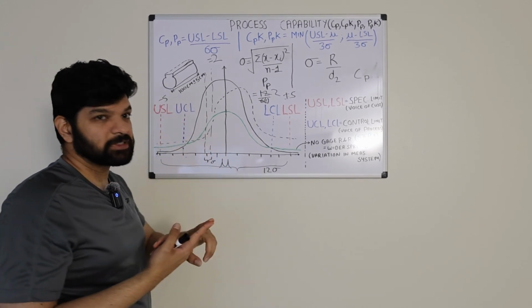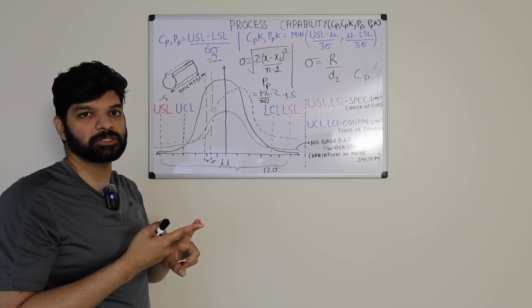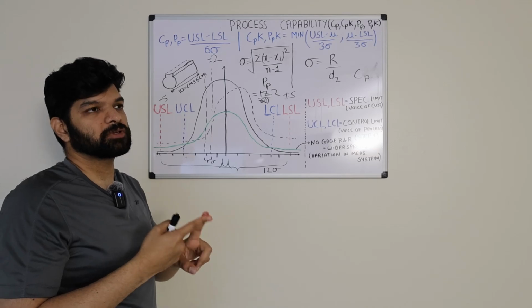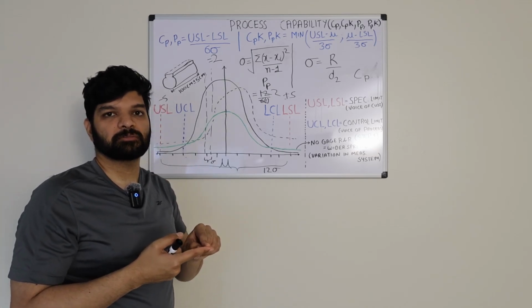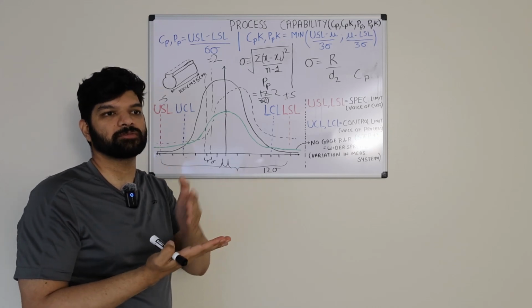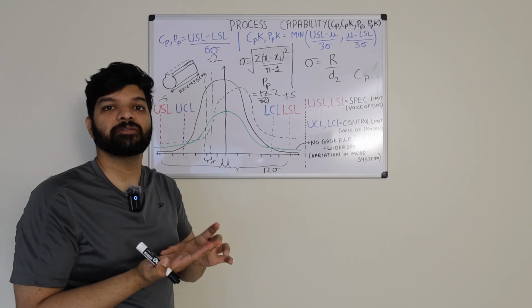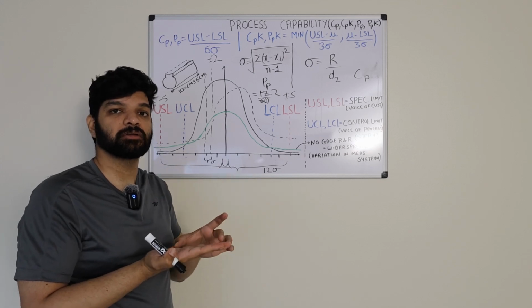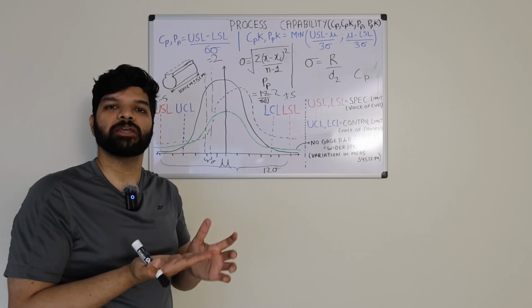So first step, we need to do the gauge R&R before qualifying the machine to make sure that there is not too much error in the measurement system. Once we are cutting the shaft and measuring it, the measurement system that we are using to measure that length should not contribute to error more than 20%.